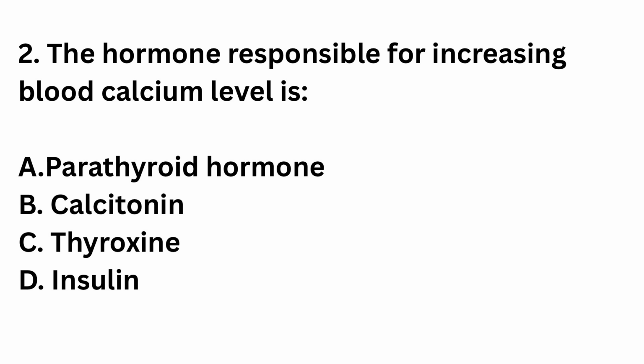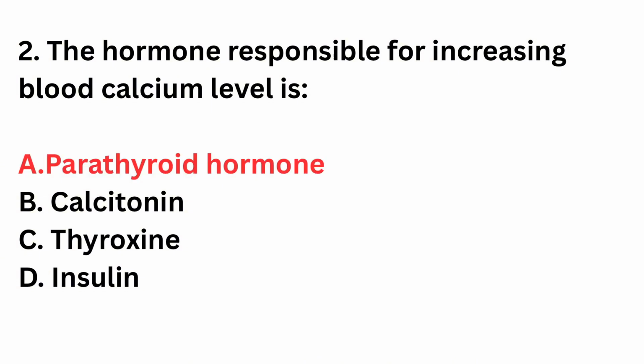Question number 2. The hormone responsible for increasing blood calcium level is parathyroid hormone, calcitonin, thyroxine, insulin. The right answer is option A. Parathyroid hormone increases blood calcium by stimulating bone resorption. Calcitonin has the opposite effect.